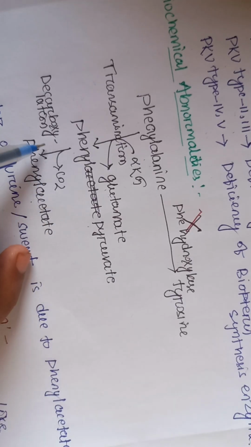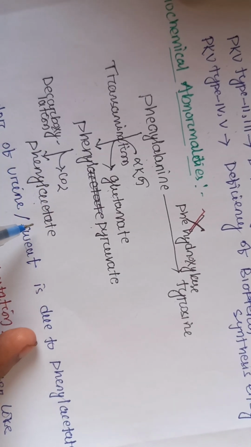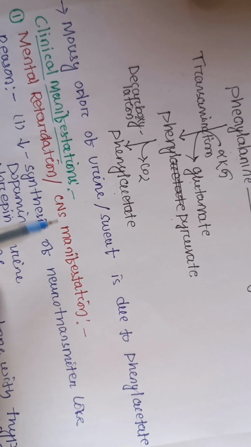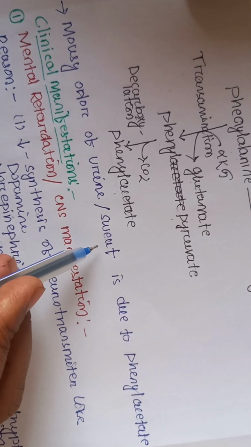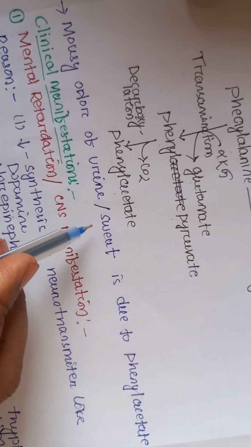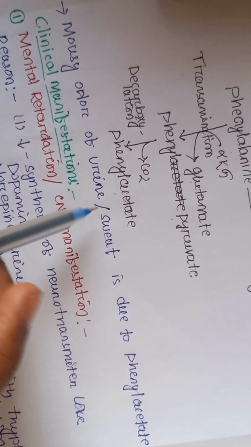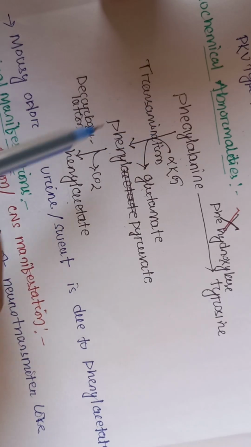Similarly, this phenylpyruvate undergoes a decarboxylation reaction by the removal of CO2 and gives rise to phenylacetate. This phenylacetate is actually responsible for the mousy odor of the skin, the urine and the sweat. That's why PKU patients have urine with a mousy odor. Okay, this is the biochemical abnormality in PKU.